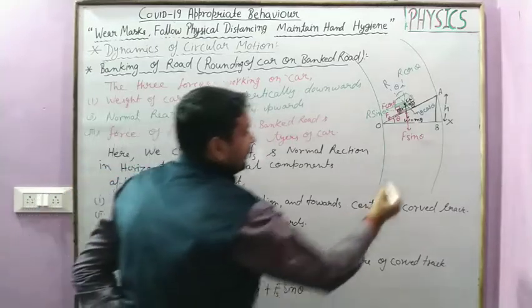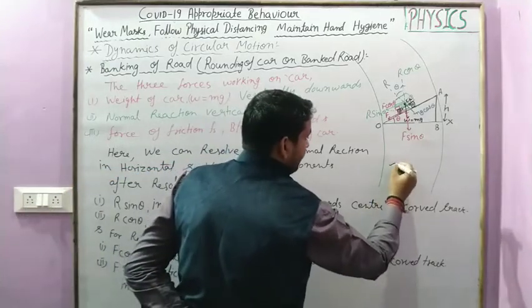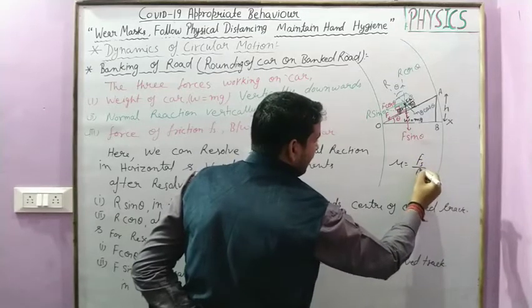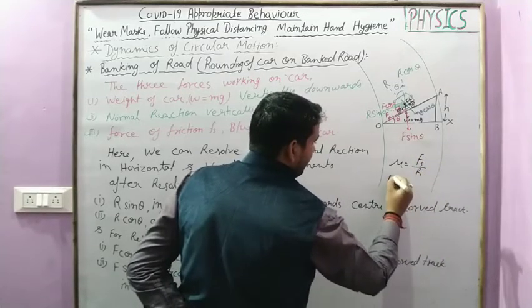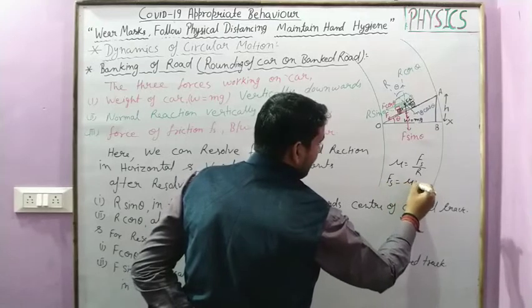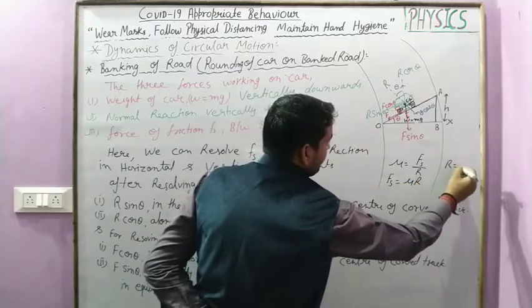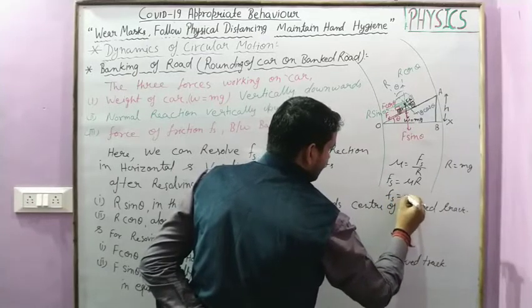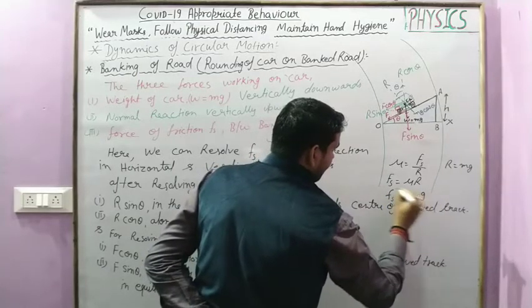And student, here we get that mu is equal to Fs upon R, so we can calculate it. Fs is equal to mu R, and the value of R is equal to weight of the body. Therefore, this force Fs is equal to mu mg. It is clear?